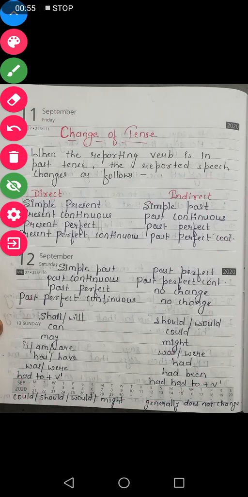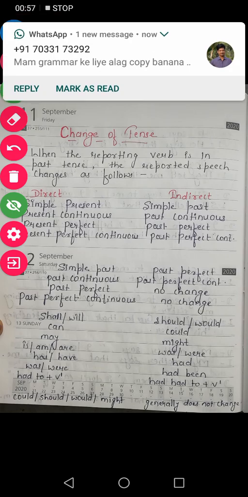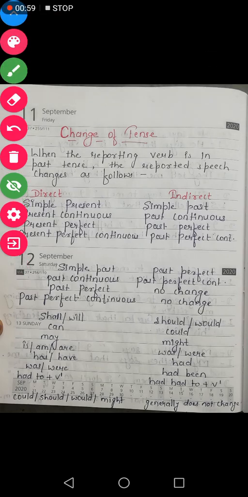First of all, coming to the present tense. Simple present changes into simple past, and present continuous changes into past continuous. In the same way, present perfect changes into past perfect, and present perfect continuous changes into past perfect continuous. In simple present, what helping verb is used?